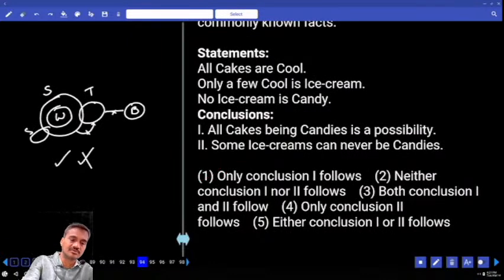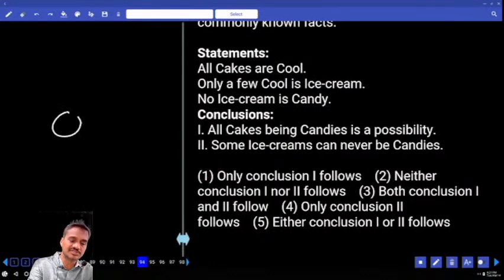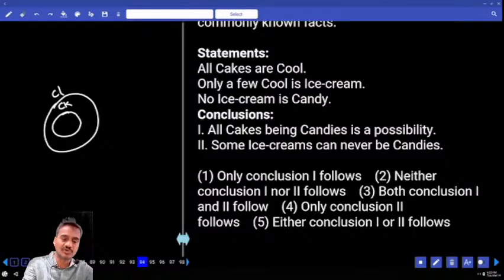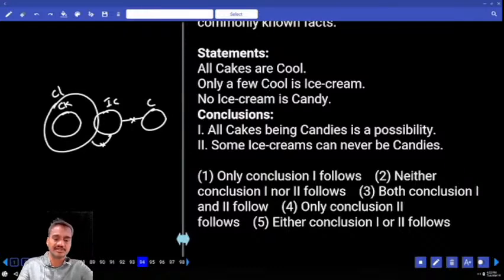Then 94. All cakes are cool. All these cakes are cool. And only a few cool are ice cream. Only some of the cool are ice cream, but not all. And no ice cream is candy. No intersection between candy and ice cream.